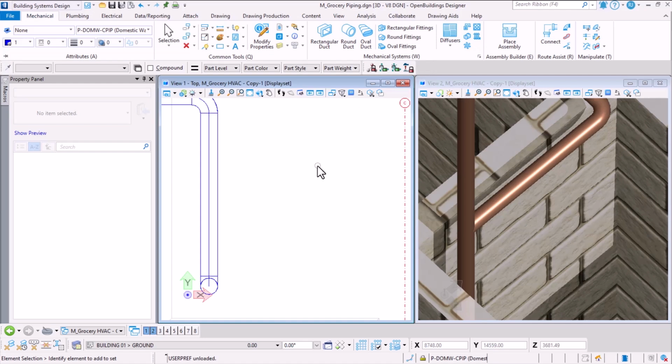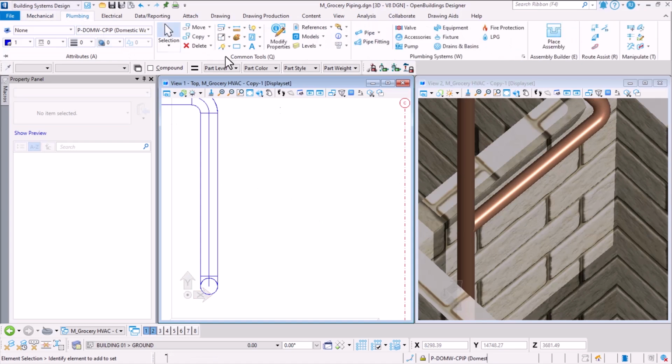Okay, let's give it a try. I'm going to press W on my keyboard, and notice here it brought my mechanical systems group directly to the location where my mouse pointer is. We can also switch between the tabs, and depending on the discipline we are modeling, we can activate the commands. For example, in here we have a piping layout. I want to continue with my pipe work, so probably I'll press W. Then you notice here that all my plumbing system commands are available right at the location of my mouse.